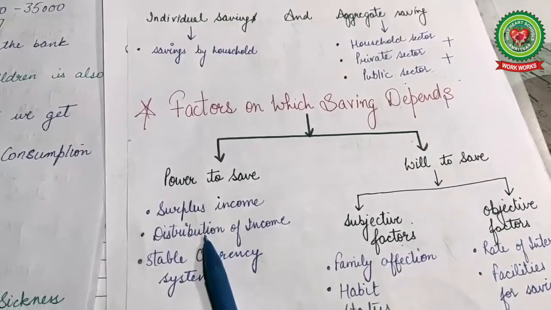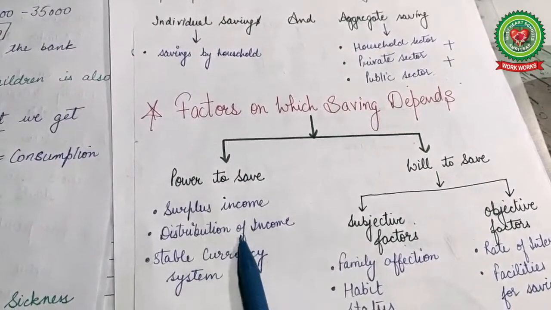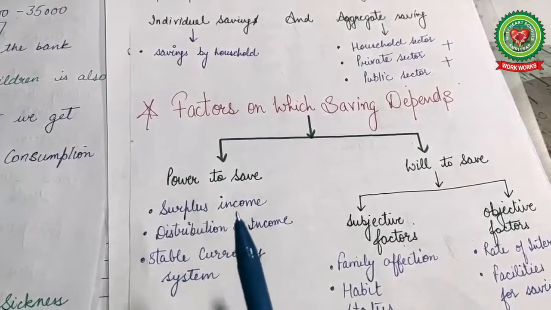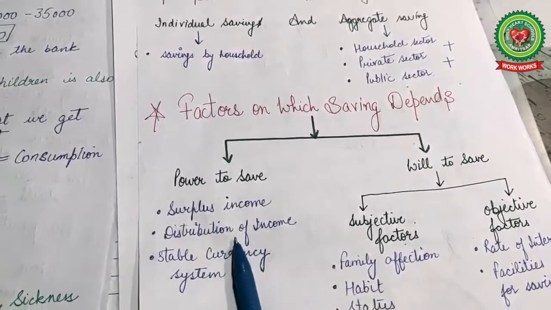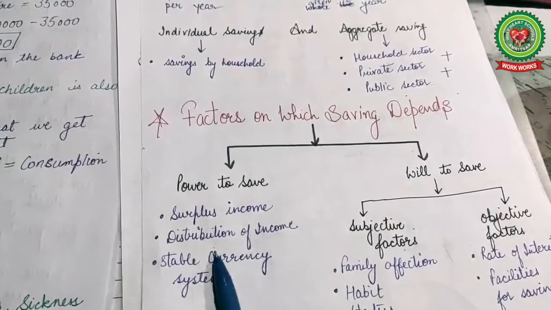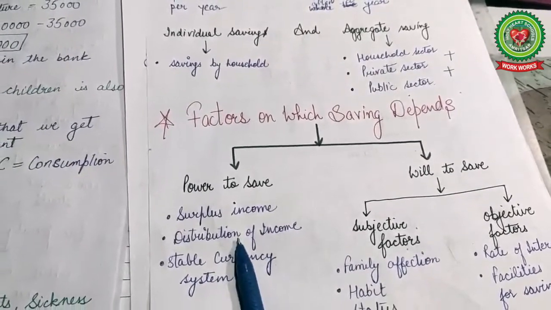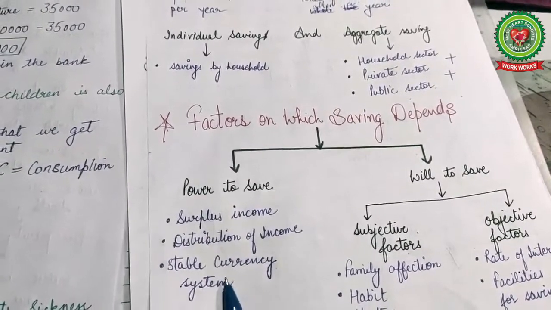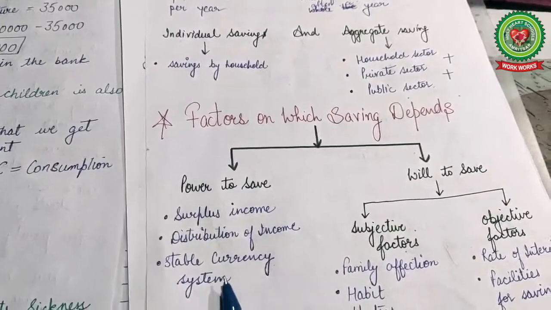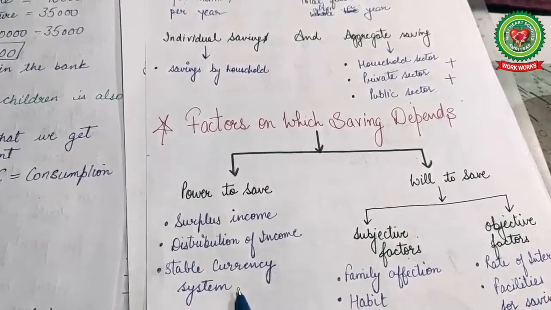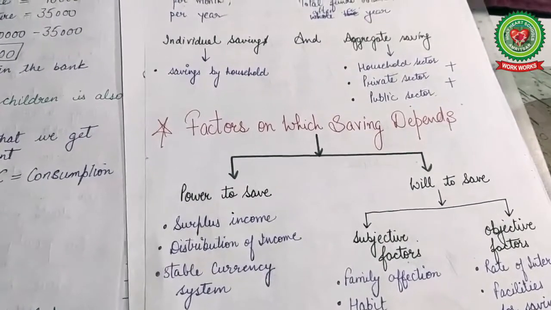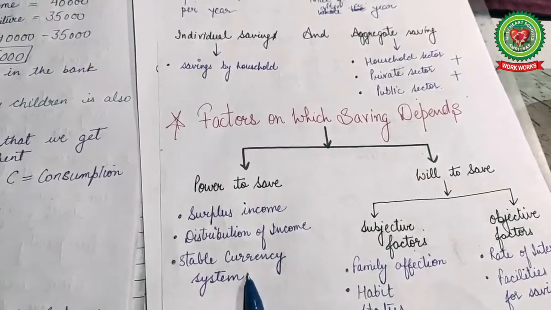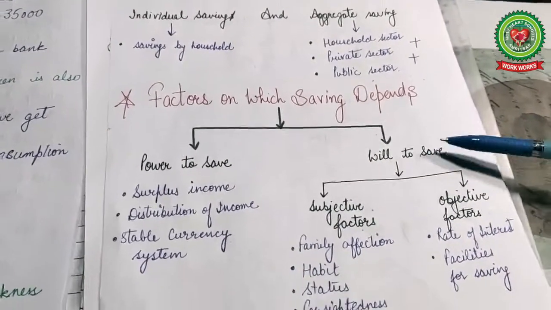Next is the distribution of income, that is, how the income is distributed in the country. If there is an equal distribution, then everyone has money and there are low needs, or the needs are equally satisfied and the rest of the amount they can save. Next is the stable currency system. The stable currency system includes the monetary system, that is, how the income is saved or the currency included in this is termed as savings.